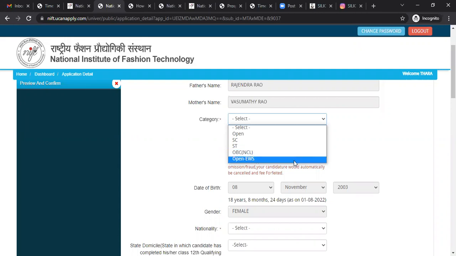If you're in open EWS, then you should have the EWS certificate. Otherwise, if you don't submit all those documents, you will be considered in the open category. Okay. So I belong to open category.